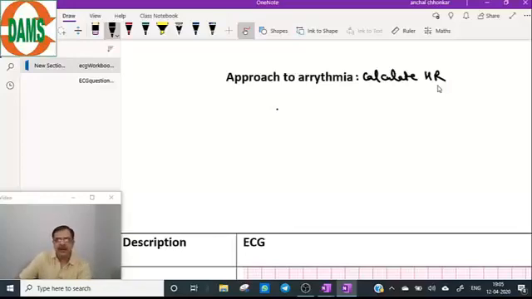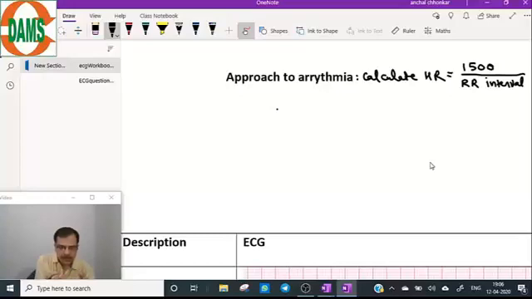So that formula we will apply: 1500 divided by RR interval. That is the formula for calculating the heart rate.